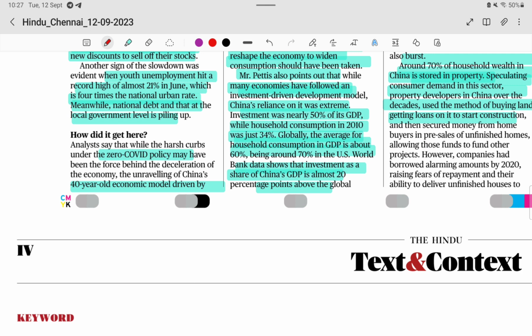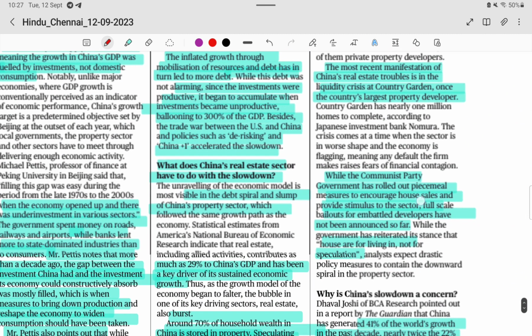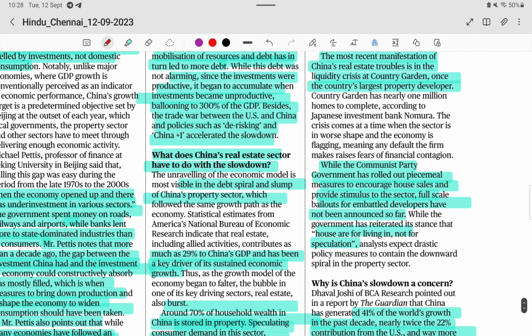So what happened to China? We talked about China's economic policy and the issues it faces today. We also have to talk about China's real estate sector. They are investing a lot of money in real estate at the lowest interest, and real estate companies are building a lot of buildings for development.